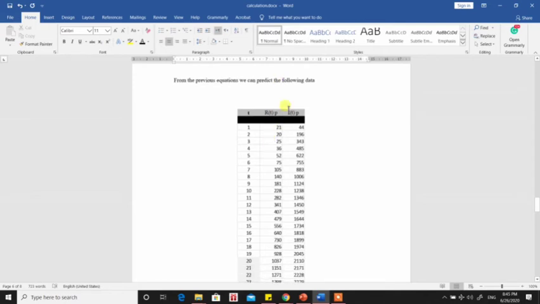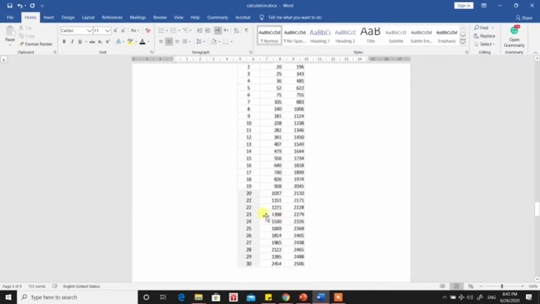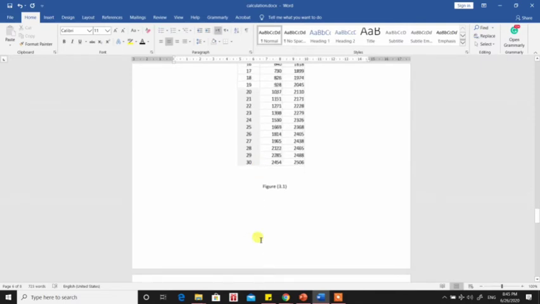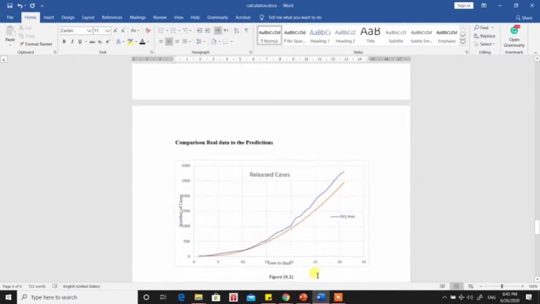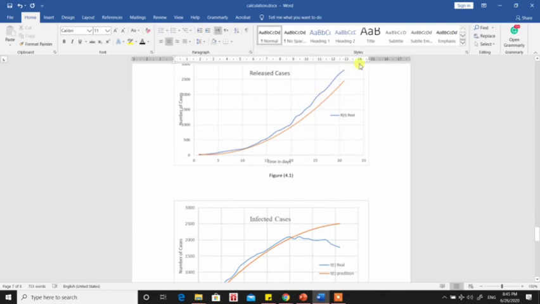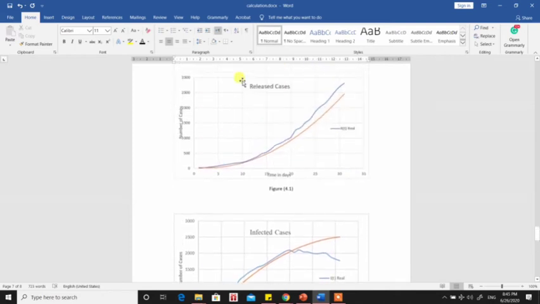as a prediction, not real data. This one is prediction. As you can see, from the 20 days and below is the new data, or the predicted data. We got to plot the tables like that. The blue curve is the real data, and the red line is the prediction for released and infection.